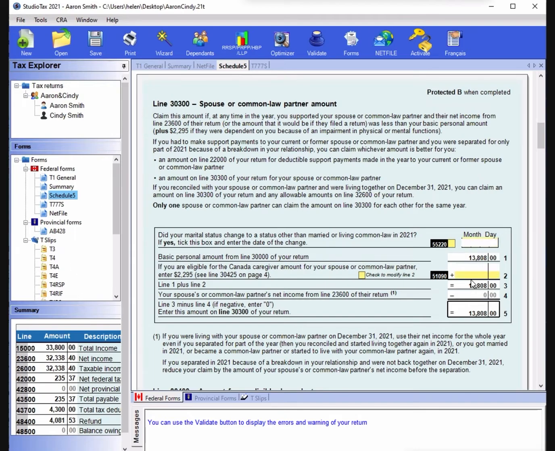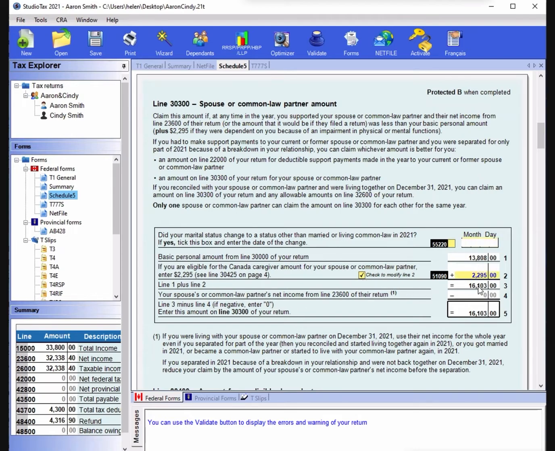You have to click the box to modify line 2. Check to modify line 2, it's possible. See here, 2,295. Yes, you need to check this, then they take it.